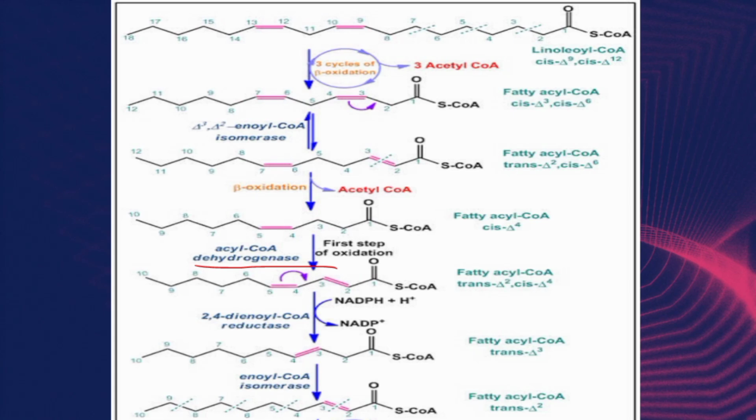Another enzyme, in addition to the isomerase, is required for the oxidation of polyunsaturated fatty acids which have a double bond at an even numbered carbon atom. In this case, the 2,4-dienoyl intermediate resulting from the action of acyl CoA dehydrogenase is acted on by 2,4-dienoyl CoA reductase to form cis delta 3 enoyl CoA. This is then converted by the isomerase into the trans form, which continues the pathway.